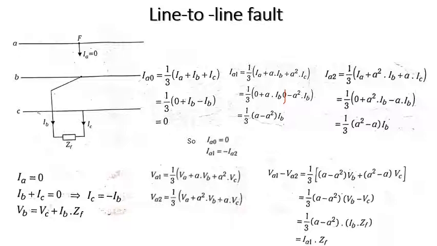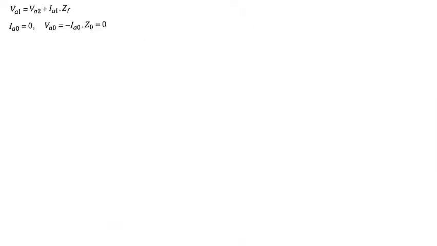So what will happen here? This value A minus A square into IB into 1 by 3 we can write as IA1, so this is IA1 into ZF. From this we can write VA1 is equal to VA2 plus IA1 into ZF. Already IA0 is 0, and if IA0 is 0, VA0 is also 0.